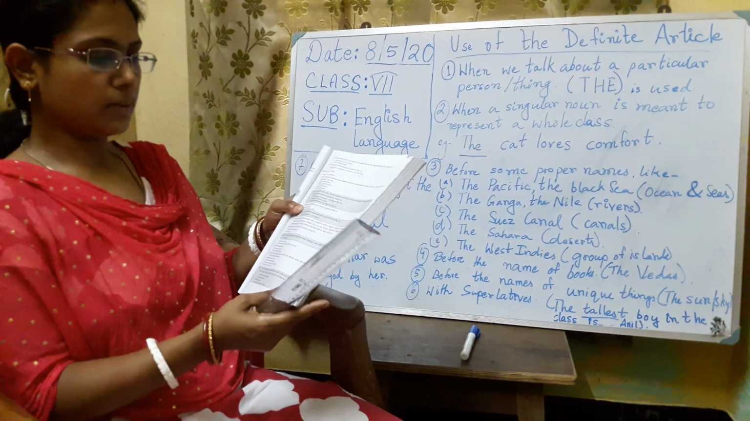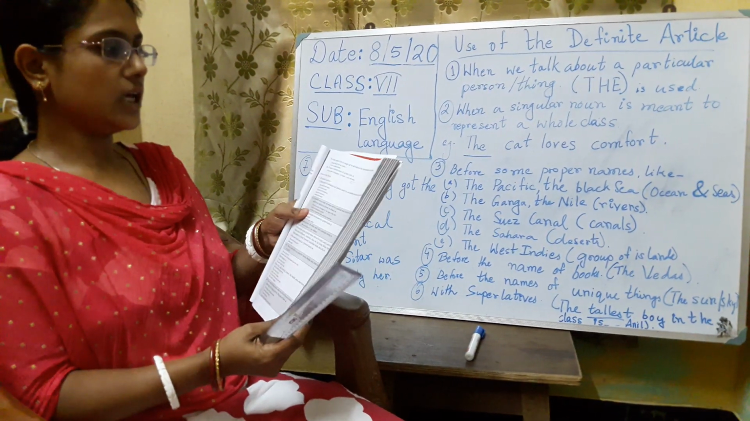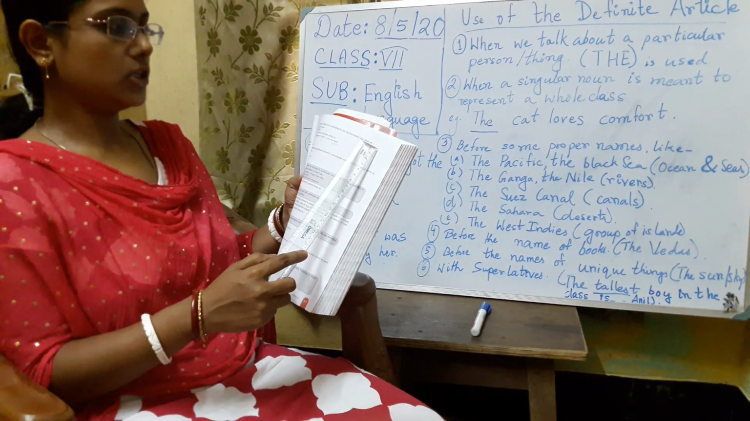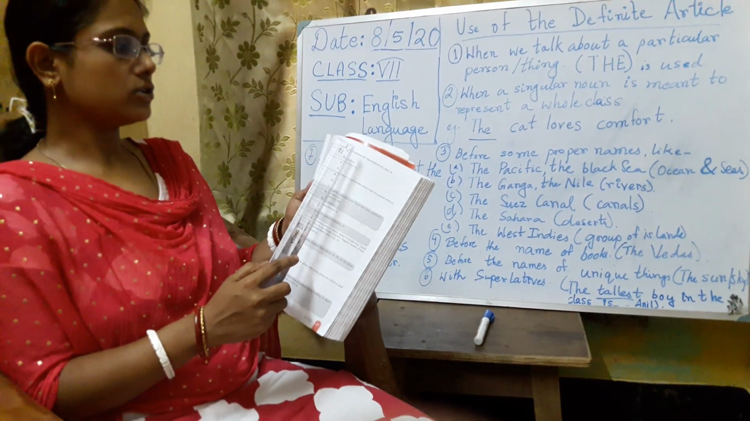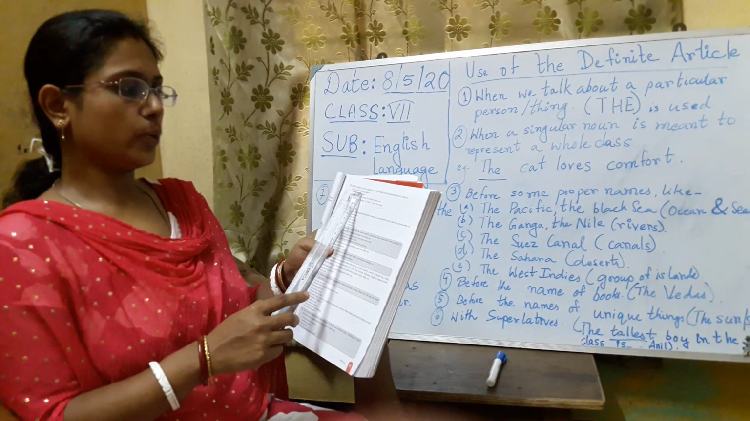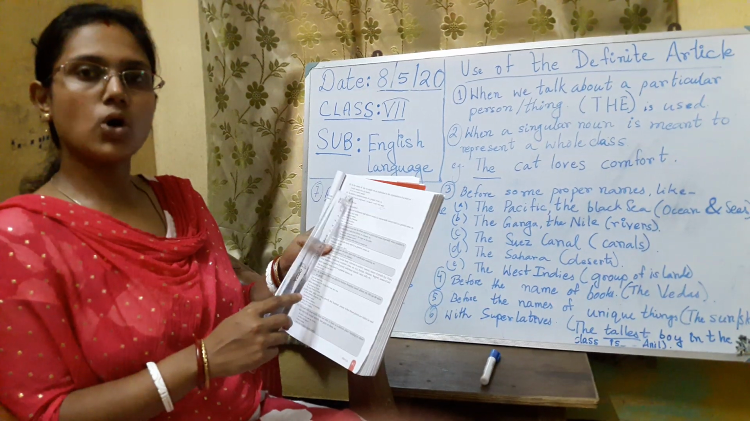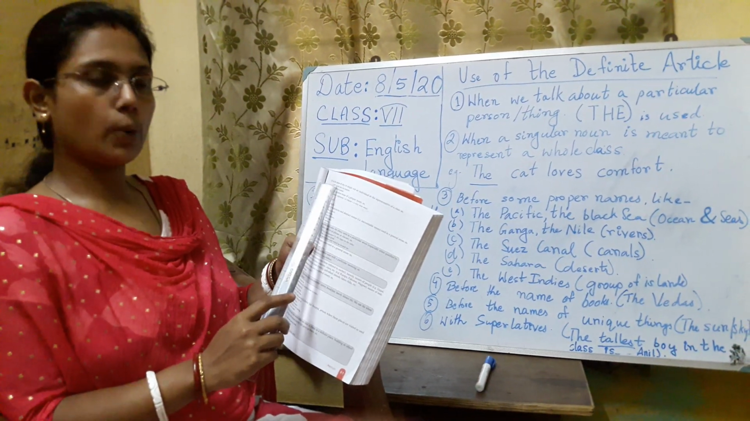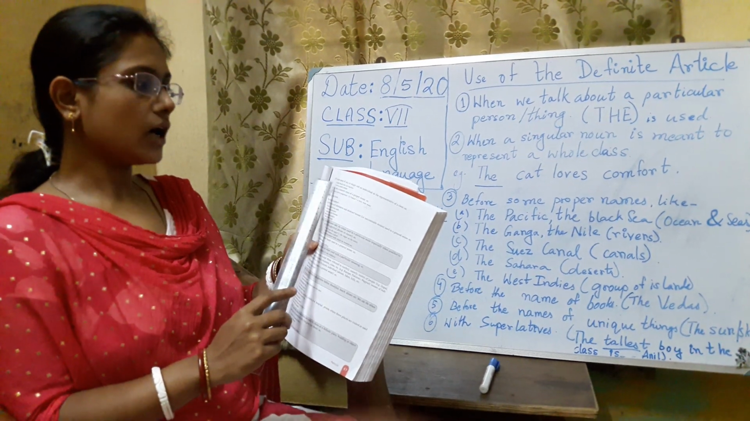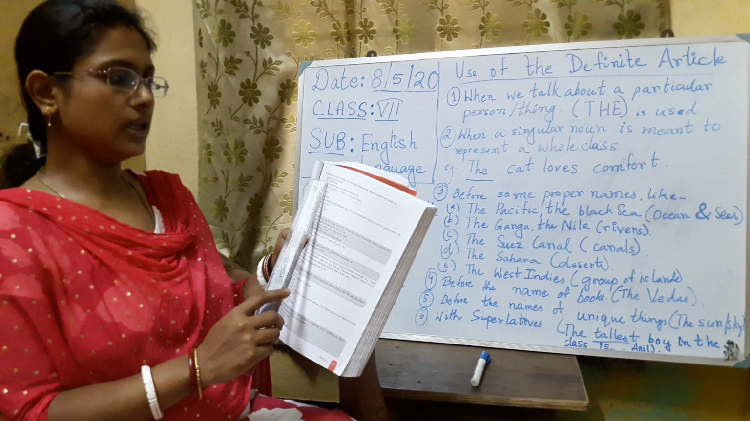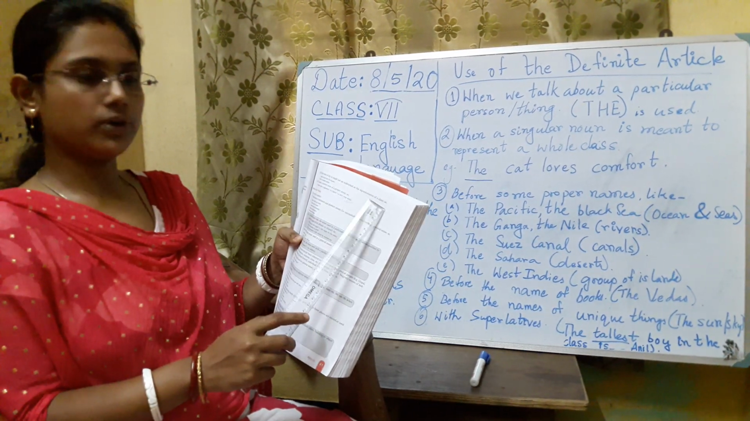Now turn to page number 41. Here you see, in the sense of "any", to single out an individual as the representative of a class. So here also, when we are referring to a class, like "a pupil should obey his teacher": "a pupil" means all pupils of a class should obey their teacher. A cow is a useful animal. Though we are writing the singular, it is a representative of a class.